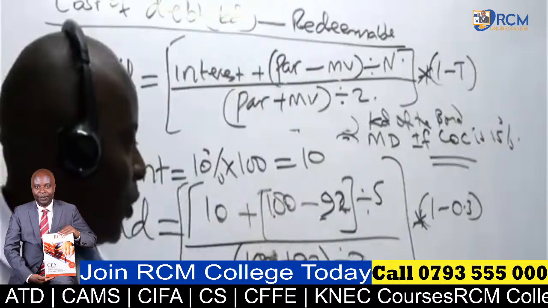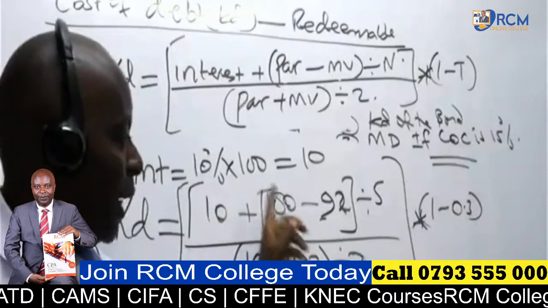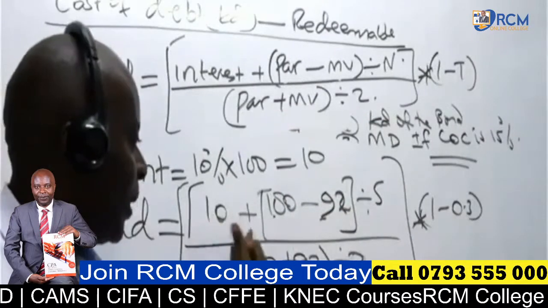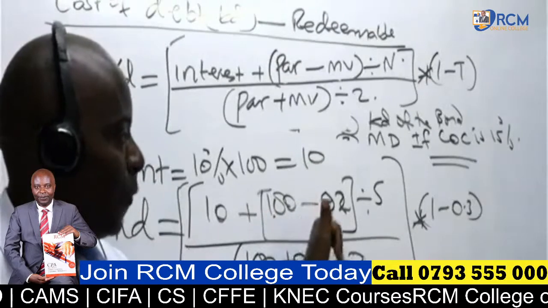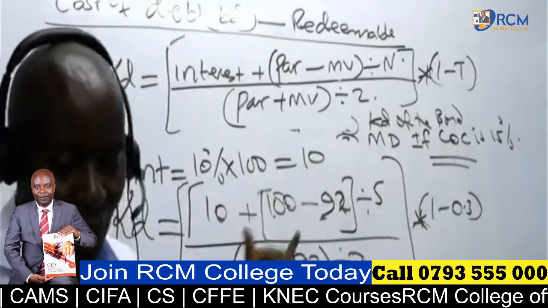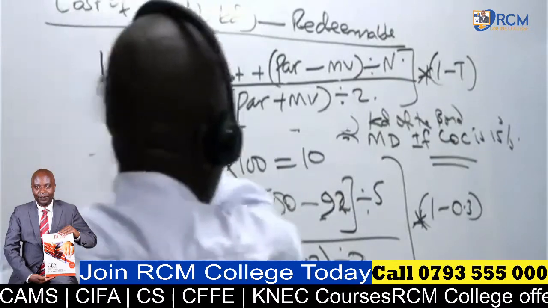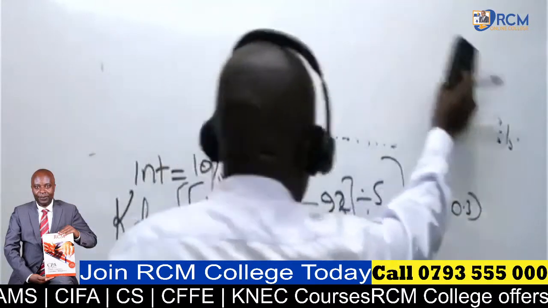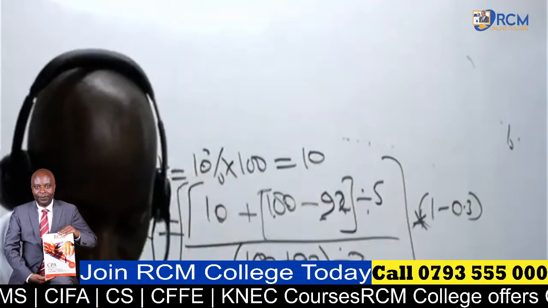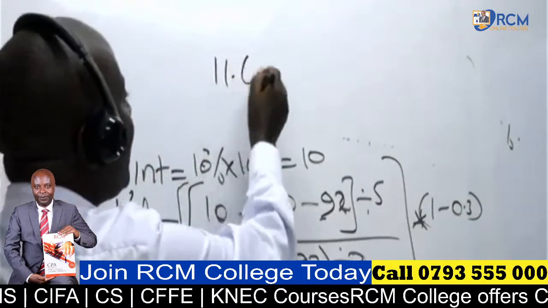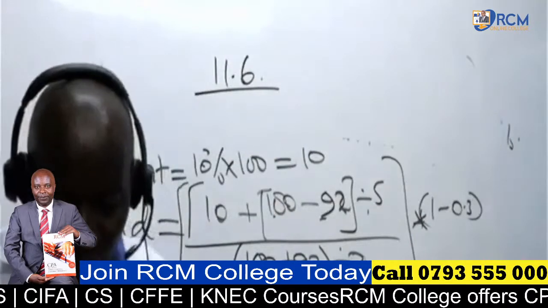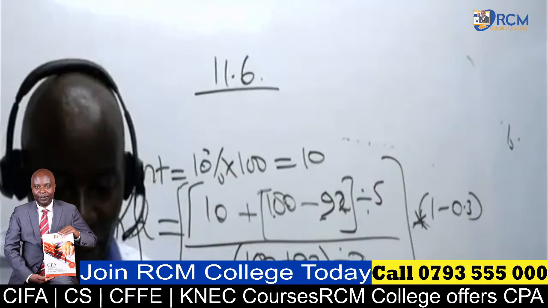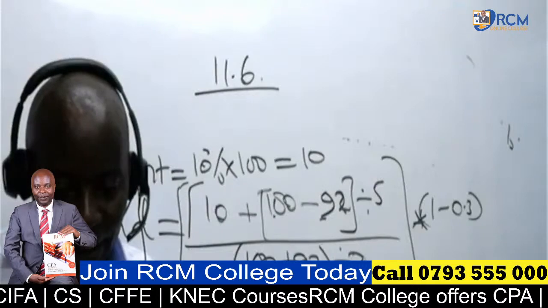Get the numerator first. So I will say here 10 plus 100 minus 92. Whatever I get here, of course, I'll have to divide by 5. So I'm saying 10 plus, open brackets, 100 minus 92, close brackets, you divide by 5. What are we getting for our numerator, my good students? So they're getting 11 point what here? They are getting 11.6. It's only Leonida who is giving me 11.6 for the numerator. Numerator is 11.6, thank you very much.